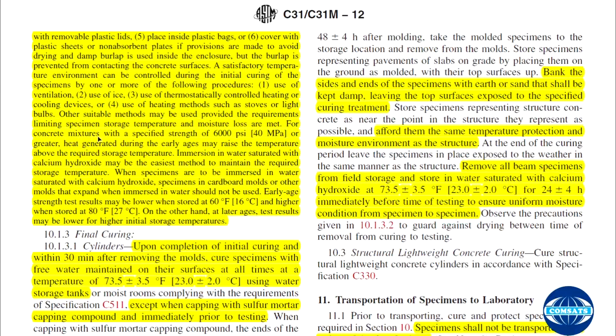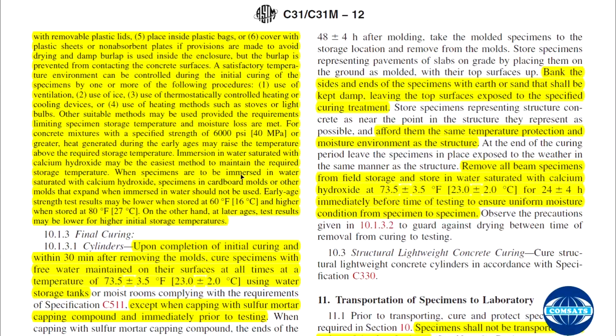For concrete mixes with the specified strength of 6000 psi or greater, heat generated during the early ages may raise the temperature above the required storage temperature. Immersion in water saturated with calcium hydroxide may be the easiest method to maintain the required storage temperature.